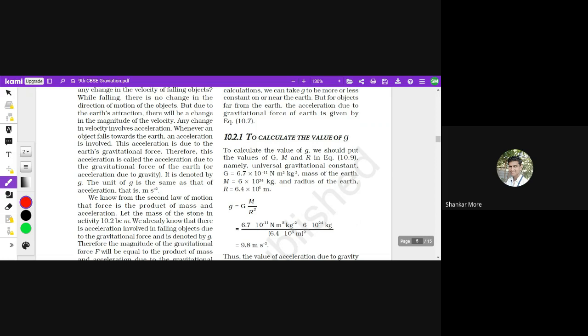Capital G is 6.7 into 10 raised to the power minus 11 Newton meter square per kilogram square, capital M is the mass of Earth, which is 6 into 10 raised to the power 24 kg, and the radius of the Earth R is equal to 6.4 into 10 raised to the power 6 meters.